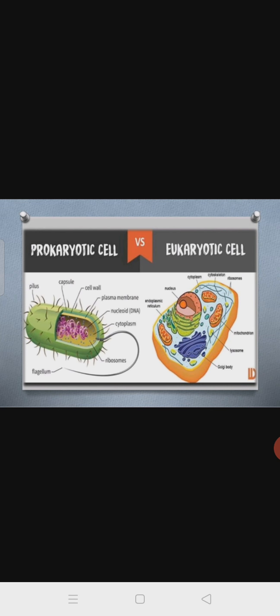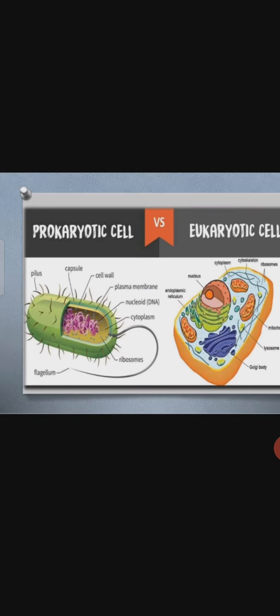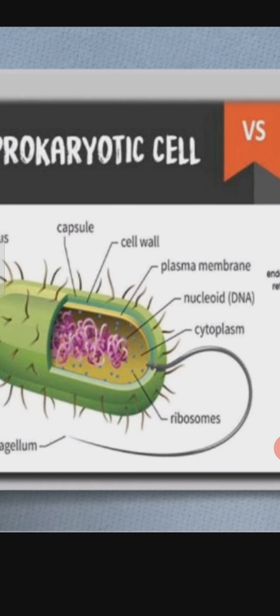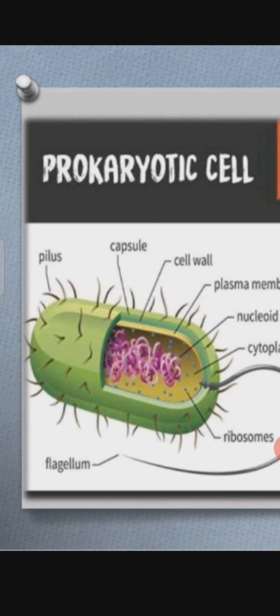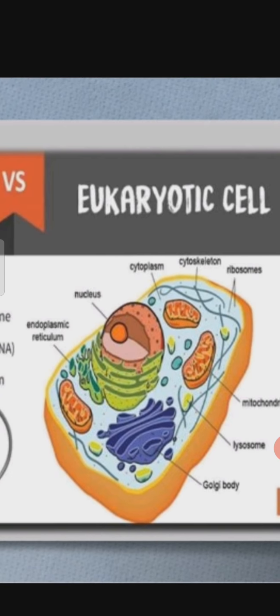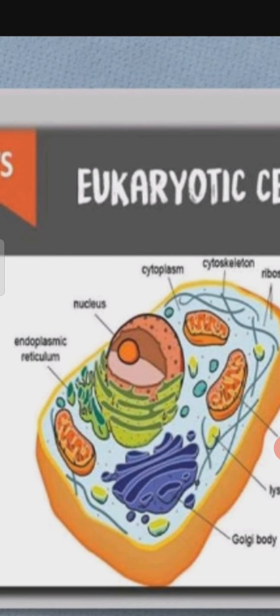Then these we call the prokaryotic cell nucleus and the eukaryotic cell nucleus. Prokaryotic means, of course, the nucleus doesn't have a nuclear membrane. Eukaryotic cell means it has the nuclear membrane as the outermost boundary. So this we call the bacterial cell, and this is the prokaryotic cell. The nucleus will be like this, with DNA directly appearing in the cytoplasm. Then this we call the eukaryotic, where the nucleus is present in the cell and has the membrane.